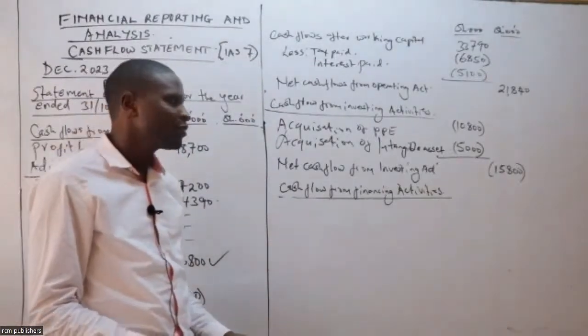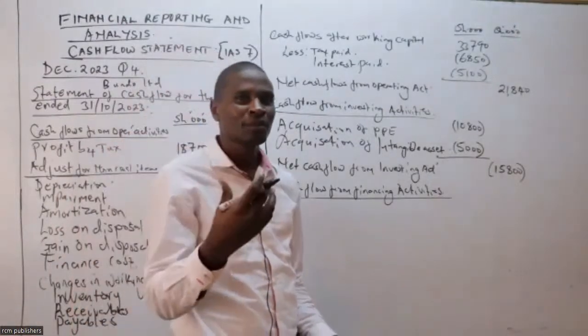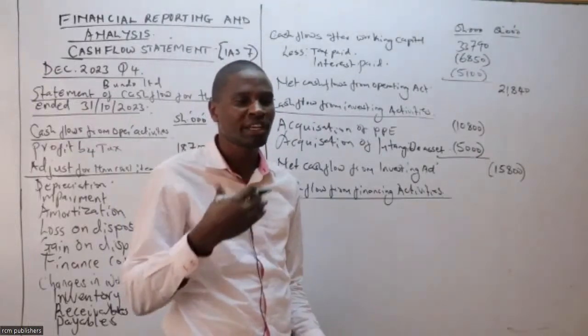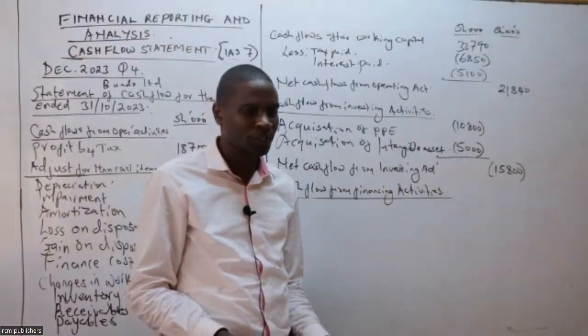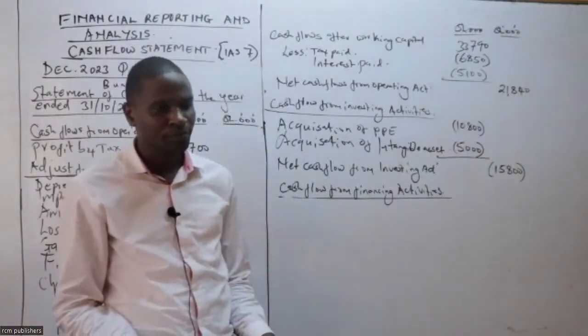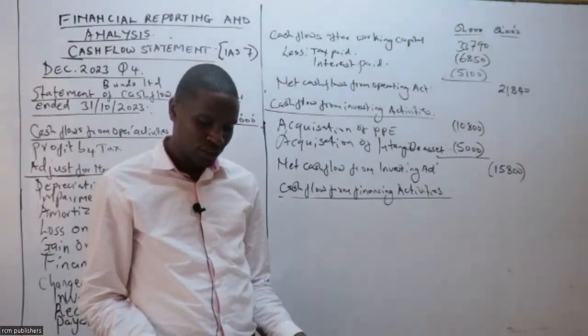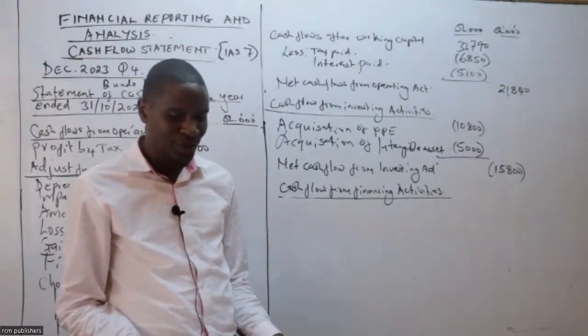So this one, you go with that analysis of taking the closing minus opening. So if I look at what I have here, closing is 40,000 and the opening is 32,000.